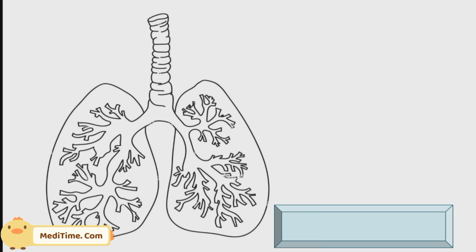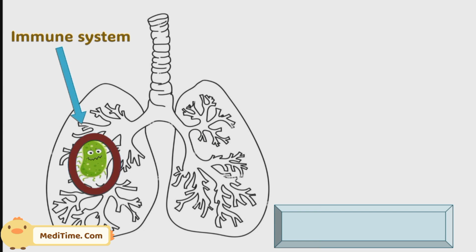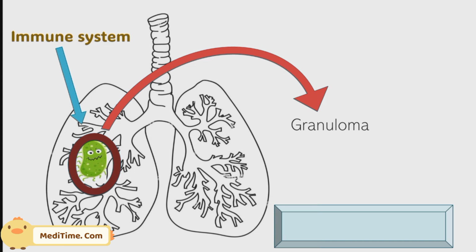Mycobacterium tuberculosis, the pathogen, is there in our body, in our alveoli cells. So again, after 3 weeks, the immune system will try to give a response. This time, the immune system will send some cells to cover the pathogen. The immune cells will come and adhere at the surrounding of the pathogen, and they will form one structure. The structure is known as granuloma, and this process is known as granuloma formation.